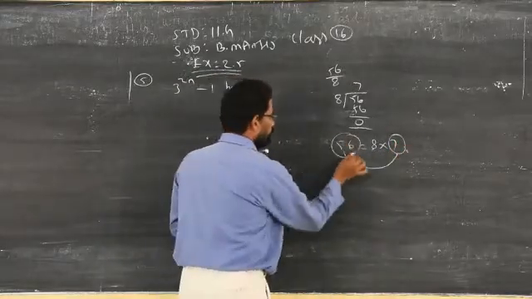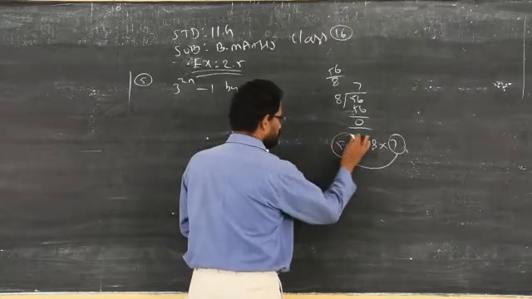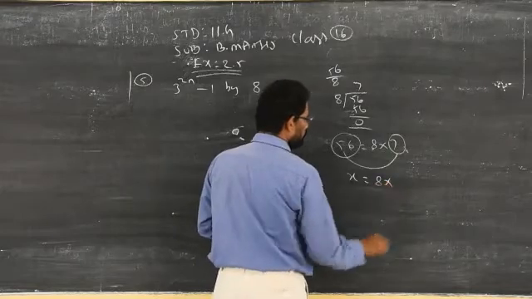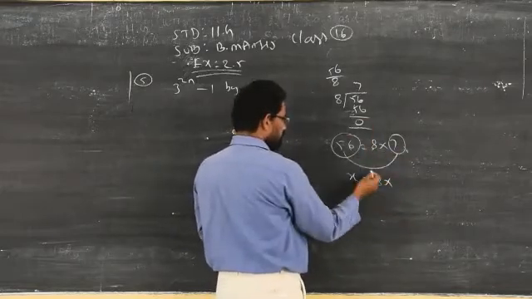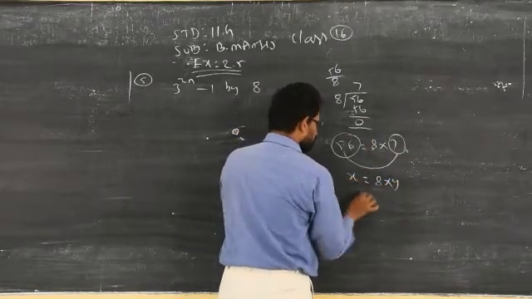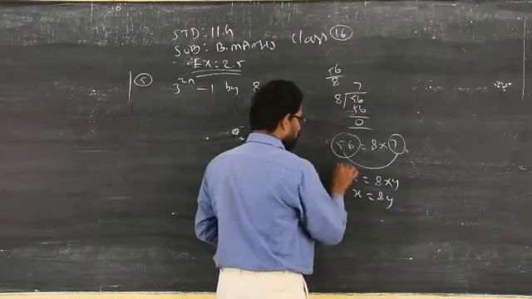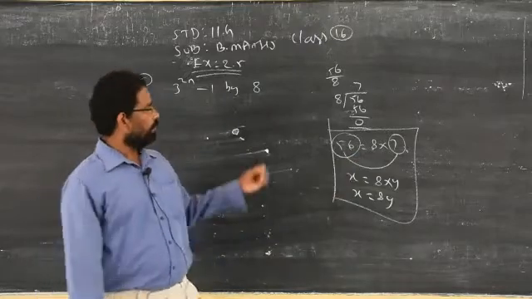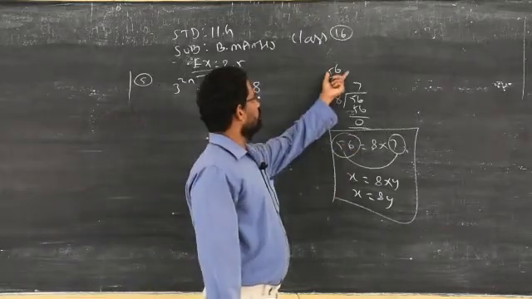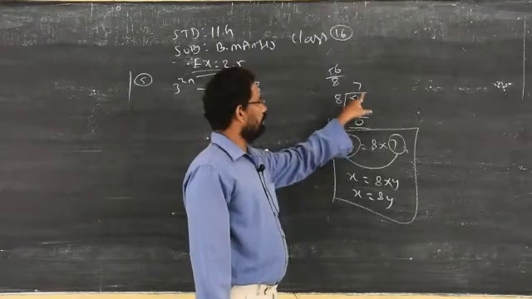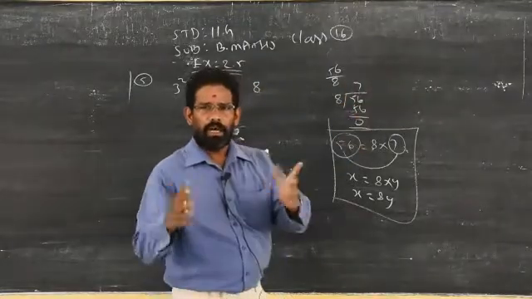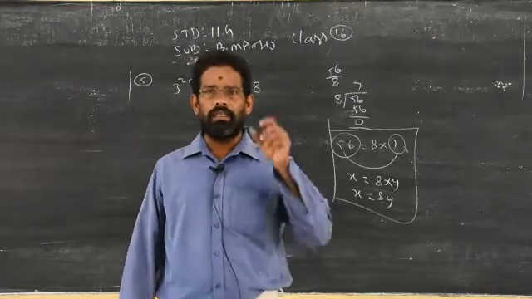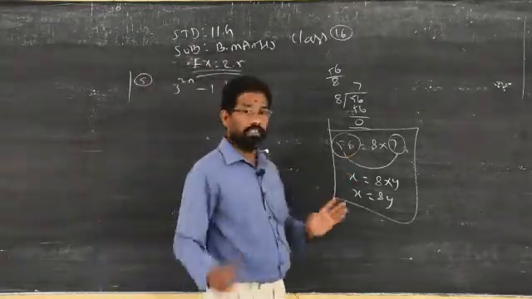So if I don't know the dividend, for example I take the dividend as some variable x, then 8 into, I don't know how many times 8 will go in x, so that is y. So you will get 8y. This is the basic concept. If I know 56, when you divide 56 by 8, I got 7 times by the normal process. I don't know what the dividend is, but you have to divide the dividend by 8, that is the basic rule.